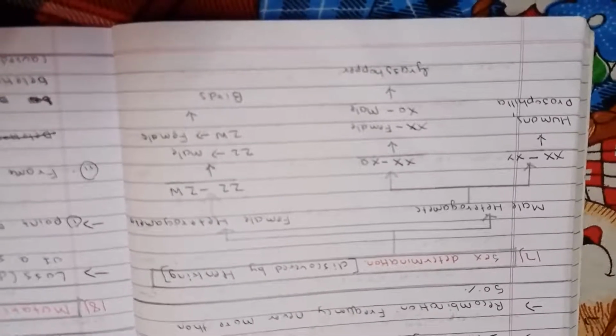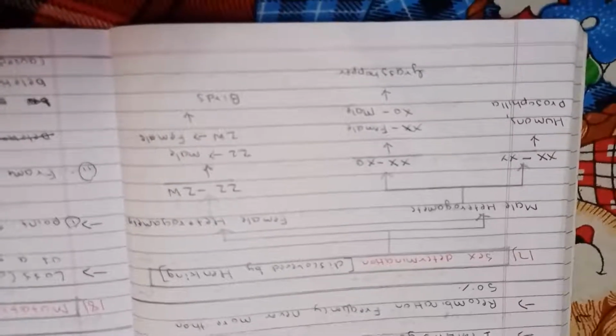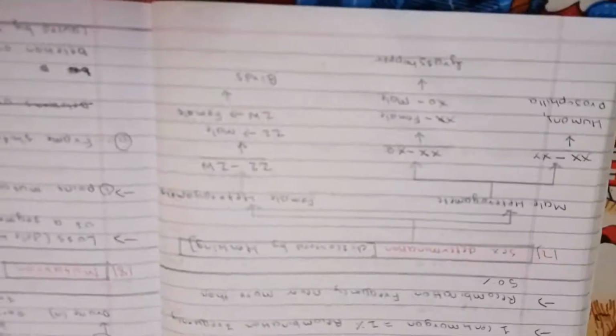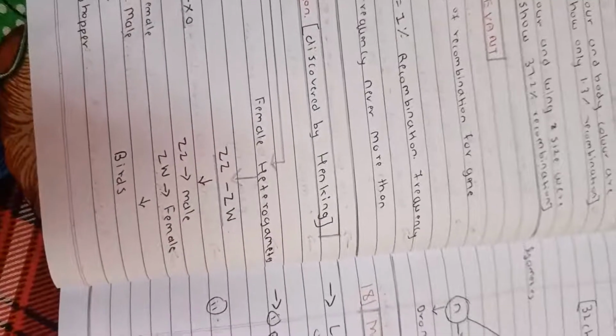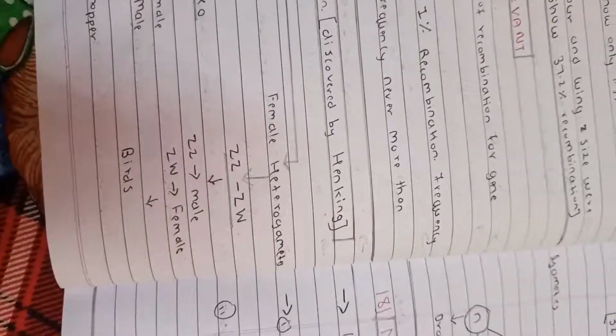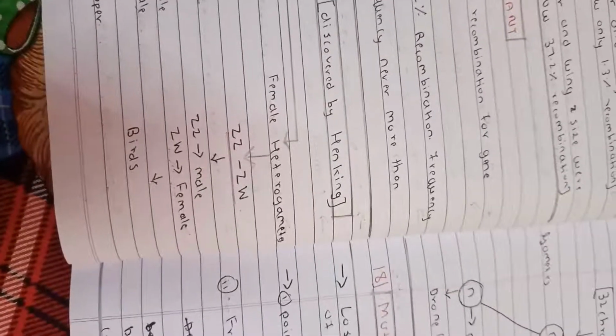XX is female and XO is male in grasshopper, and there is also XO type sex determination in female. In female heterogamety, ZZ and ZW. In this, ZZ homozygous are male and heterozygous are female. This is only in birds.